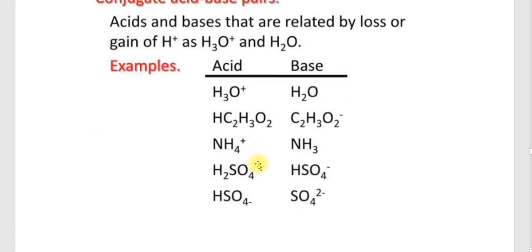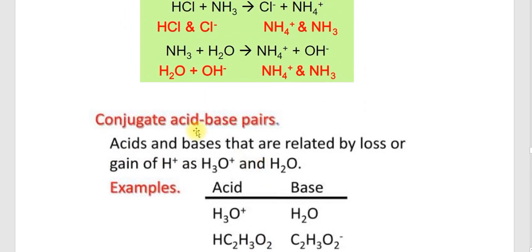For a strong acid, the conjugate base will be weak. For a strong base, the conjugate acid will be correspondingly weak. If the base is strong, then the conjugate acid will be weak.